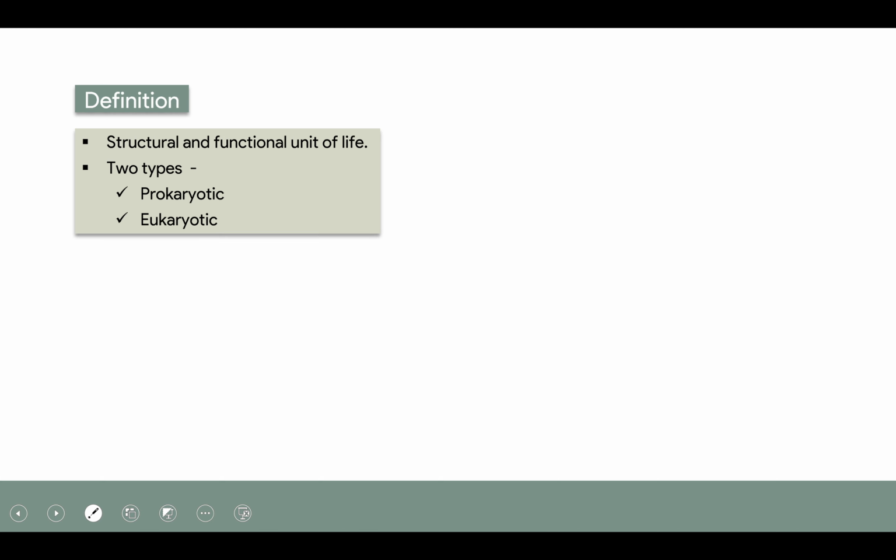So as we know that our body is made up of different organs. These organs have tissues, and these tissues are made up of various cells. So cell is the structural and the functional unit of life. There are two kinds of living cells. One is prokaryotic cell, which is found in bacteria and viruses, and the second one is eukaryotic, which is found in humans.